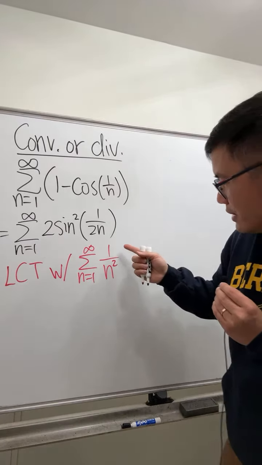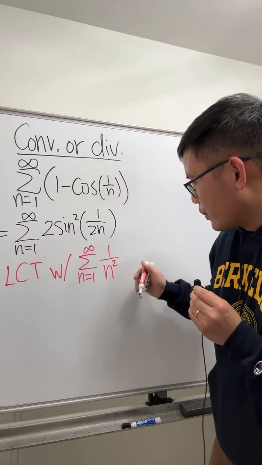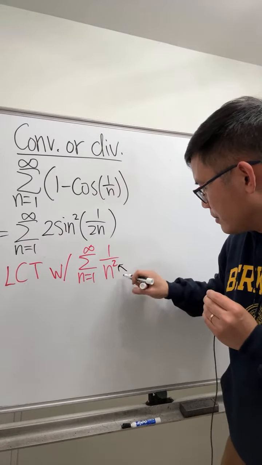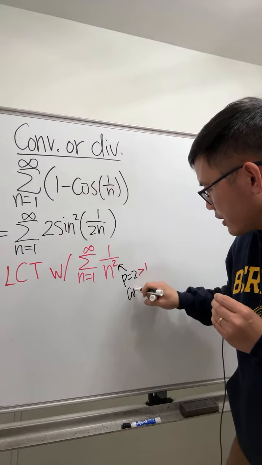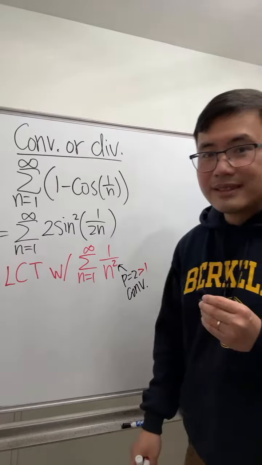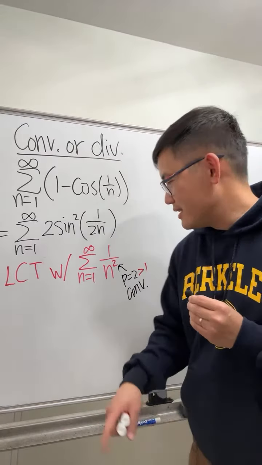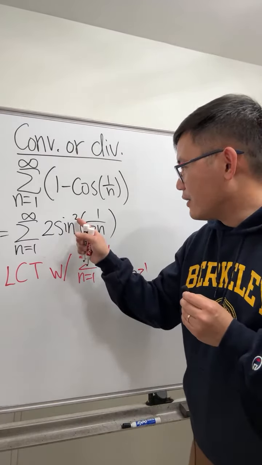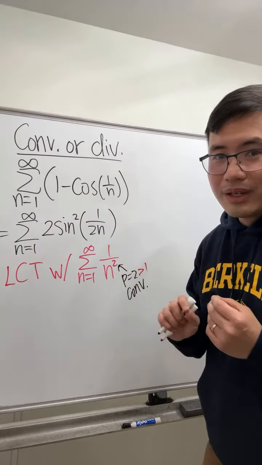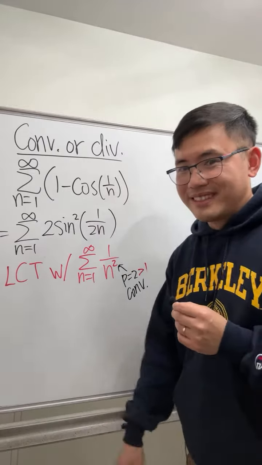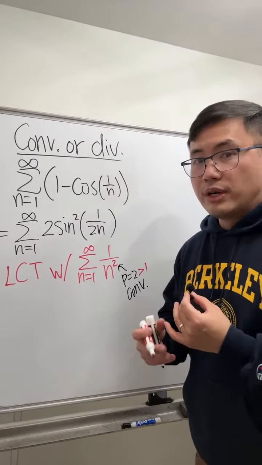Coming back to this series for 1 over n squared, this converges because p is 2, which is greater than 1. Therefore, this converges. Here's a hint: if you have sine to a second power, match the power. It works wonders. So now let's go ahead and do it.